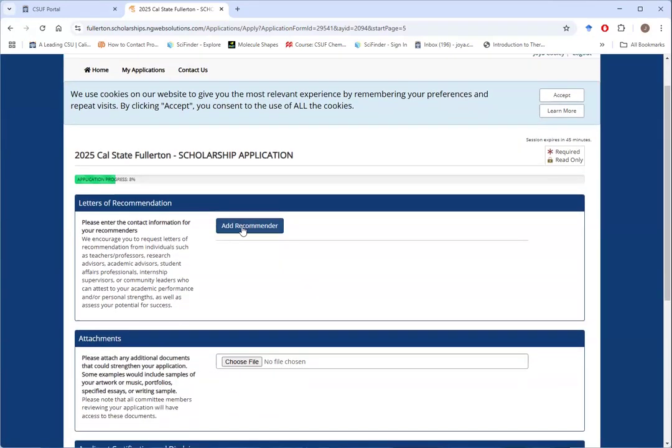Here for your letters of recommendation, you need to have 2 letters of recommendation from chemistry or biochemistry faculty. And if you are in a research group currently, one of your letters needs to be from your research advisor. So make sure you ask the faculty if you can add them as a recommender and add at least 2 from chemistry and biochemistry here, one of whom is your research advisor.